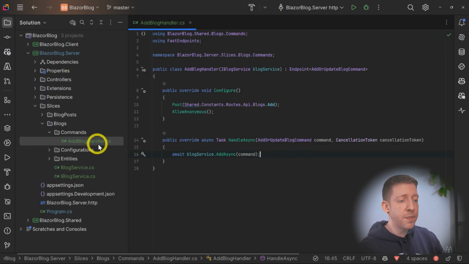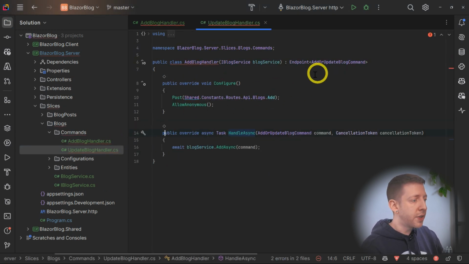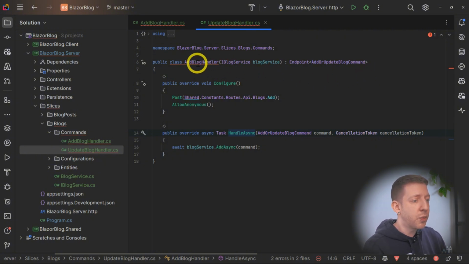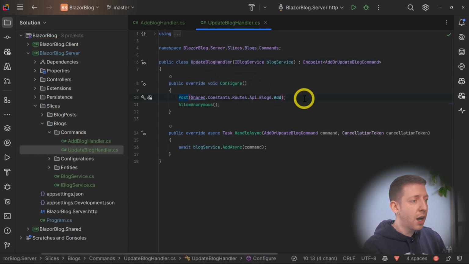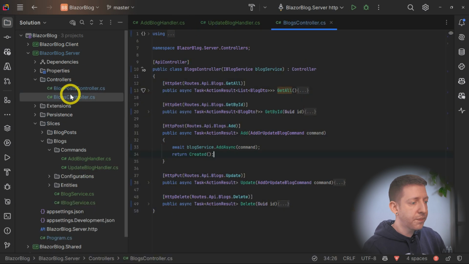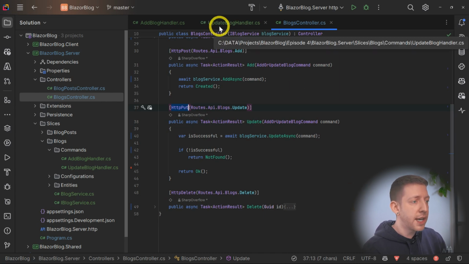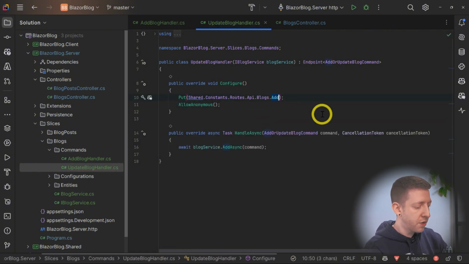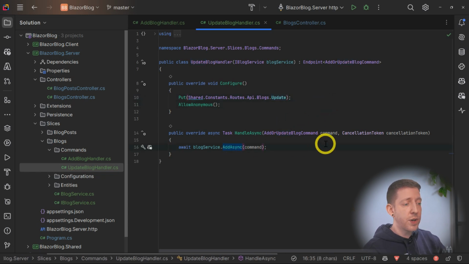So now I'm going to duplicate the add blog handler, and call this one update blog handler. This has the same command, because remember we have an add or update blog command, and we just need to update the name of the class here. For the update, if we go over to our controller, we can see that our update is an HTTP put. So over in our update blog handler, we will change this method to put, and change the route from add to update. Then in the handle method, we will simply change it to be the update async method.